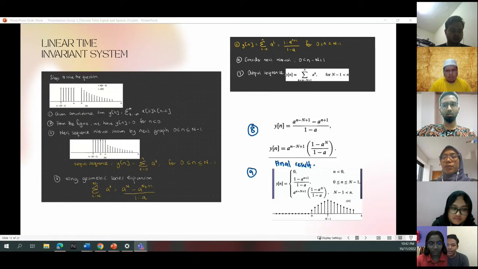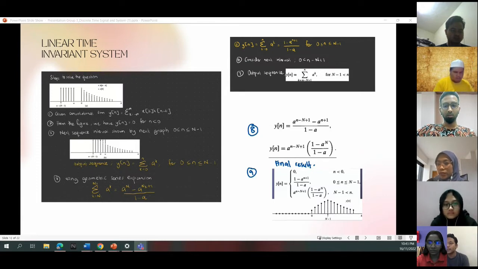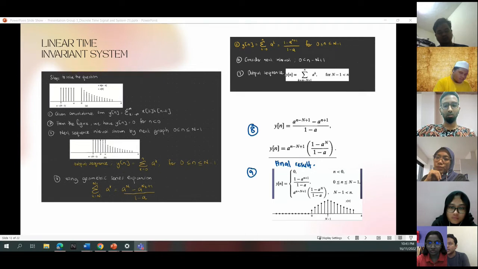So the sum from k equals N1 to N2 of a to the power of k is equal to a to the power of N1 times 1 minus a to the power of N2 minus N1 plus 1, divided by 1 minus a. So for step number 5, y[n] is equal to the sum from k equals 0 to n of a to the power of k, which is equal to 1 minus a to the power of n plus 1 divided by 1 minus a, for 0 less than or equal to n less than or equal to N minus 1.